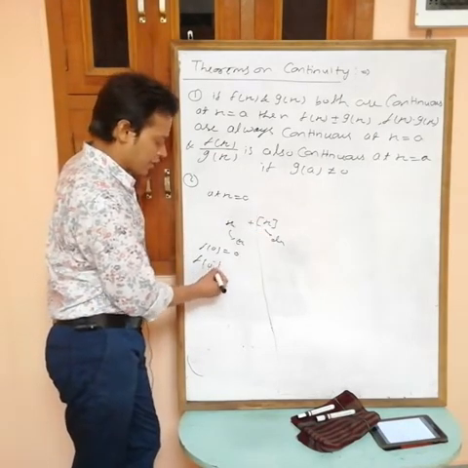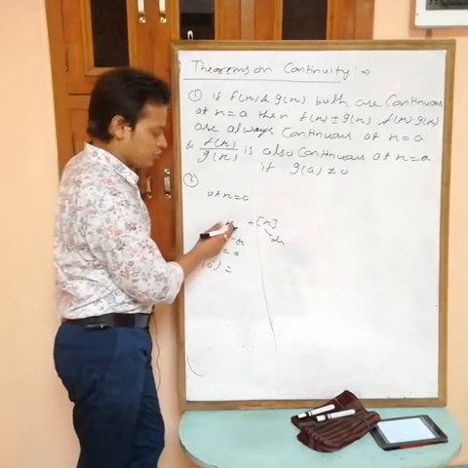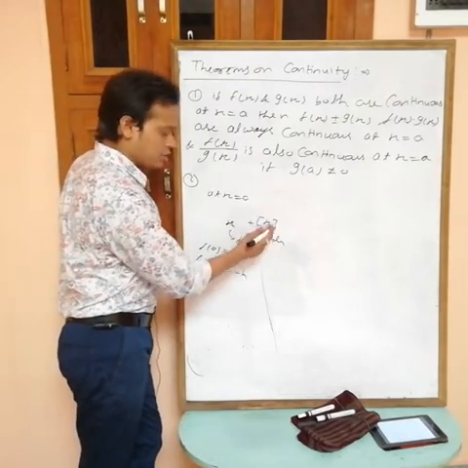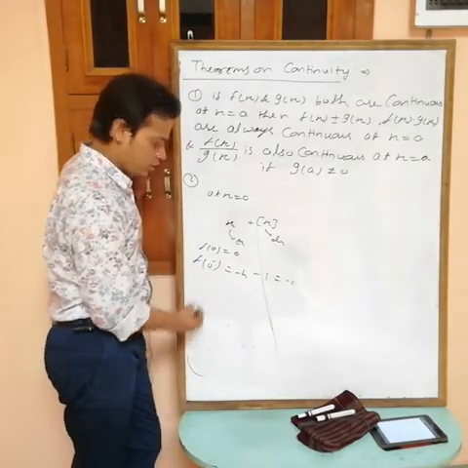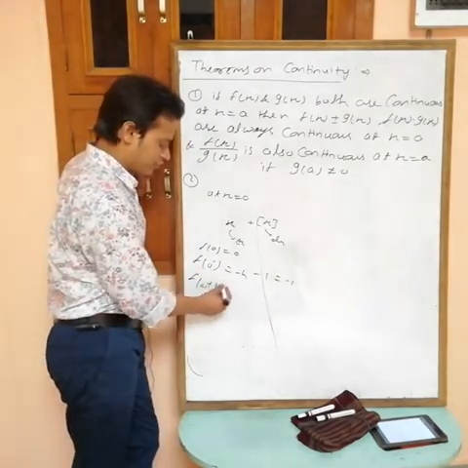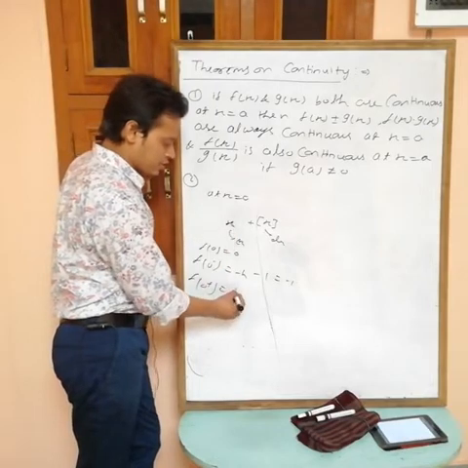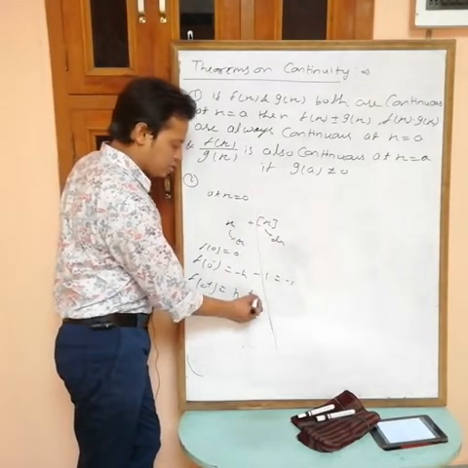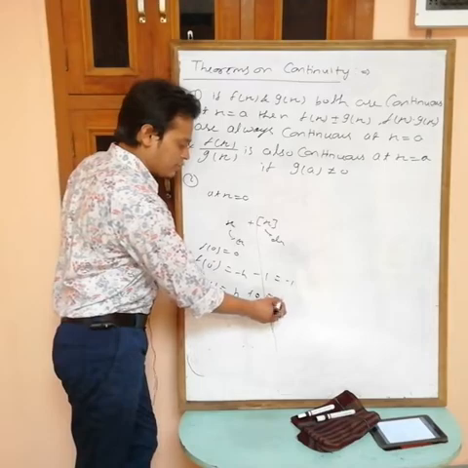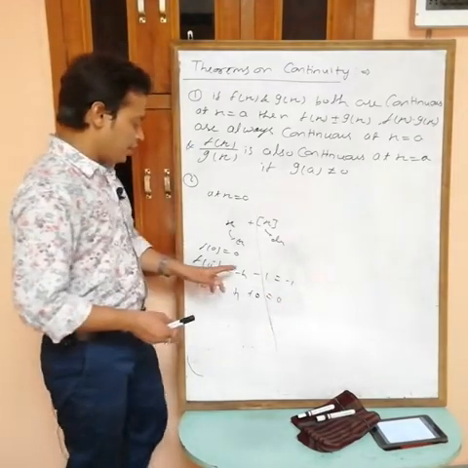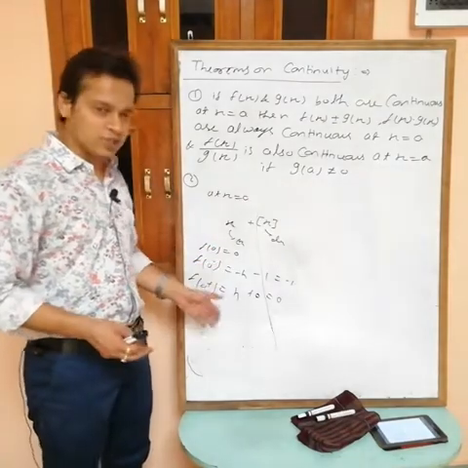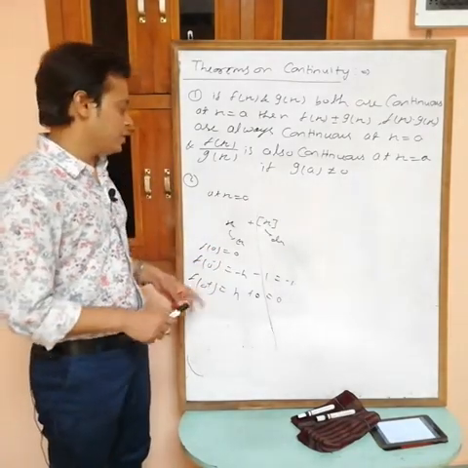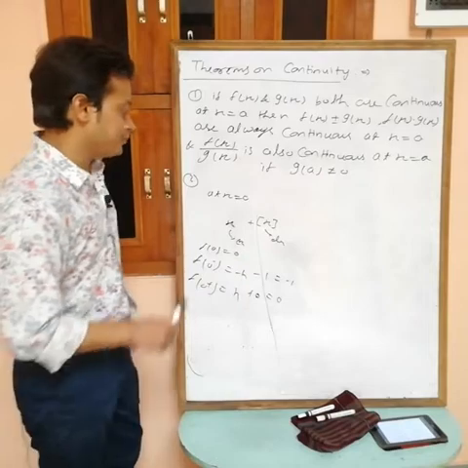Now for LHL, put 0 minus h, which means minus h, and the greatest integer of minus h is minus 1, so the answer is minus 1. Now put 0 plus h, which is h, and the greatest integer of h is 0, so we get 0. Now LHL is not equal to RHL. These three must be the same to be a continuous function, so this is not a continuous function.